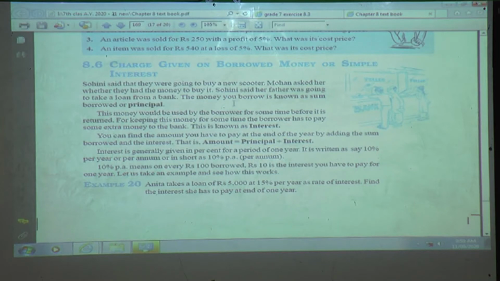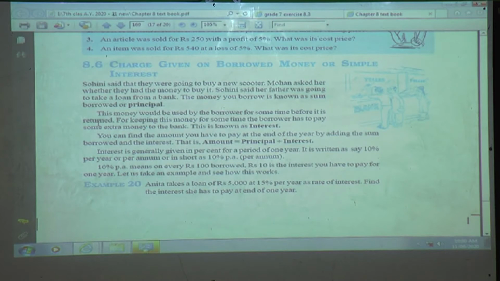The money you borrow is known as the sum borrowed, or we can say the principal, from the bank. This money would be used by a borrower for some time before it is returned. So when you are taking a loan from the bank, who is taking the loan?